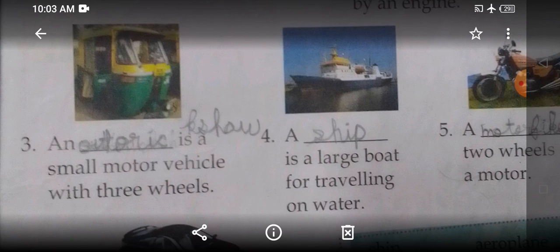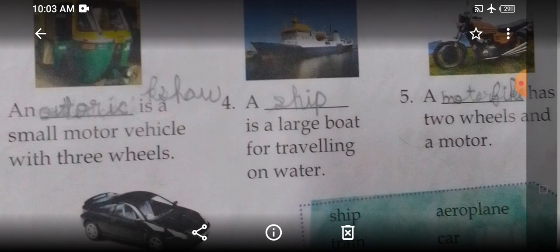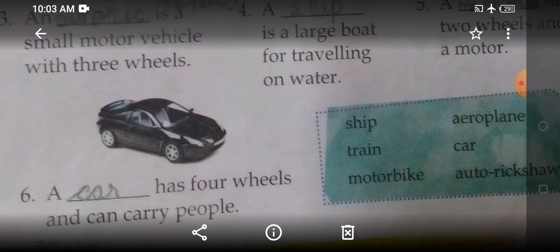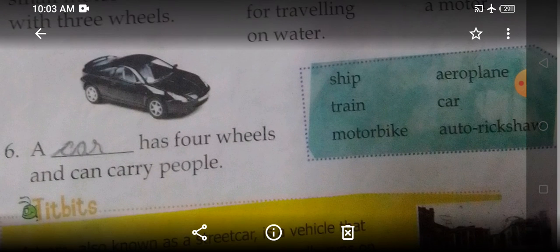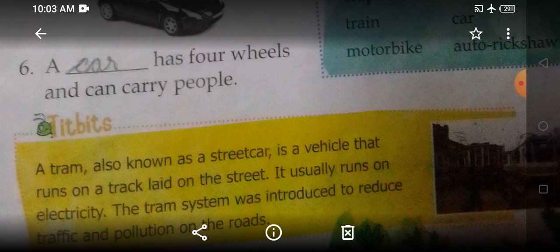Now children, let us look at the fourth picture. A ship is a large boat for traveling on water. Then children, let us read the question number 5. A motorbike has 2 wheels and a motor. Then the last, 6. A car has 4 wheels and can carry people.